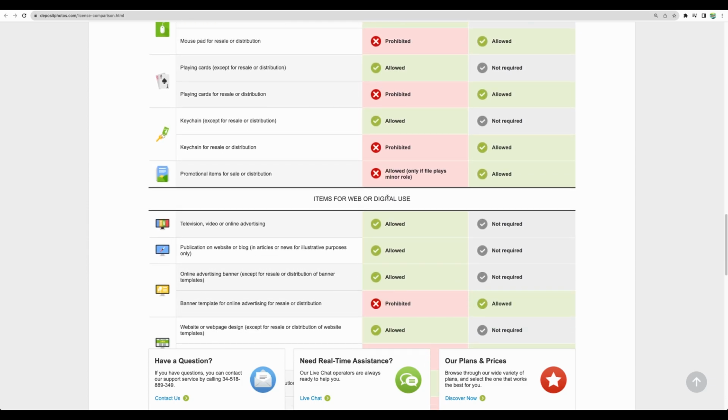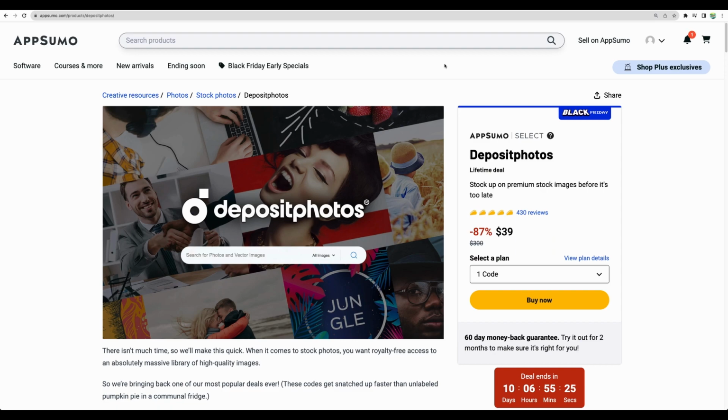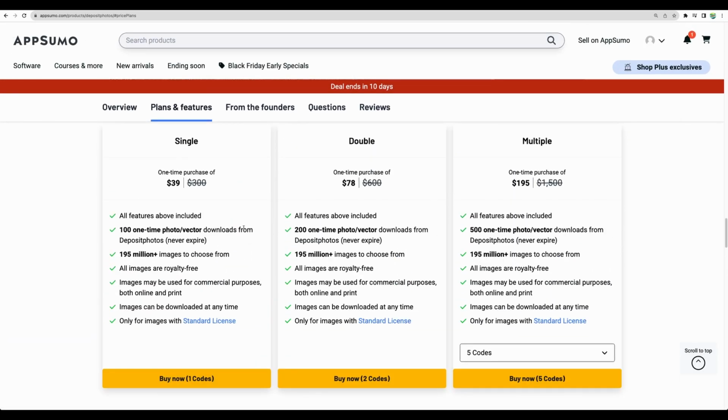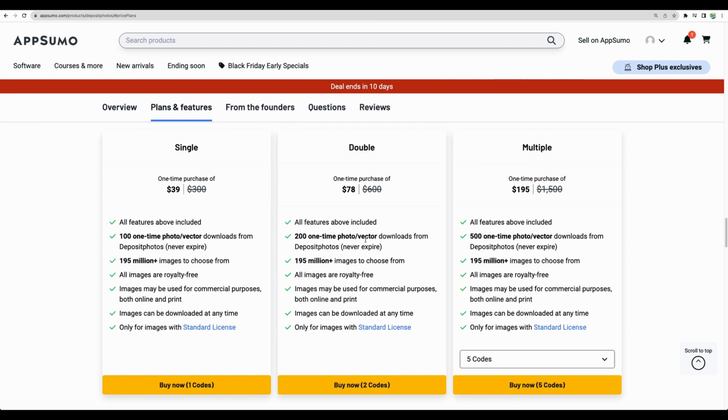All right, so moving to the conclusion, what is my take on Deposit Photos? I think at the moment, the deal structure for Deposit Photos is not the best one. I believe previously they had a traditional lifetime deal on AppSumo where they had a number of photos which were renewing monthly. However, they're returning to AppSumo a few times. They are an established business already, so they have chosen to structure this deal in this particular way this time.